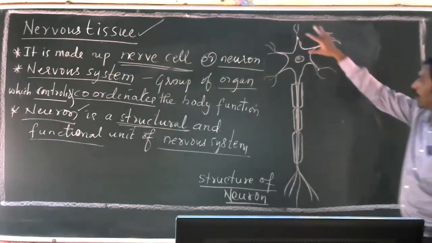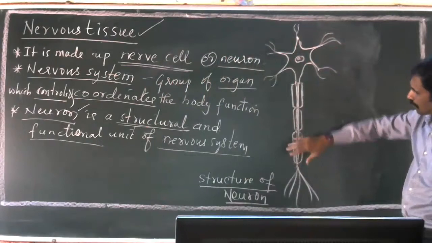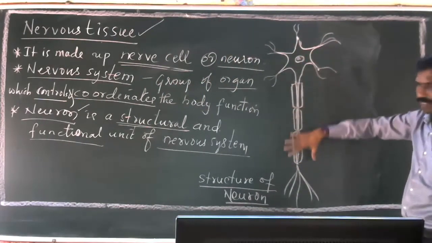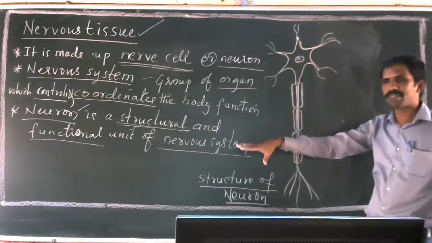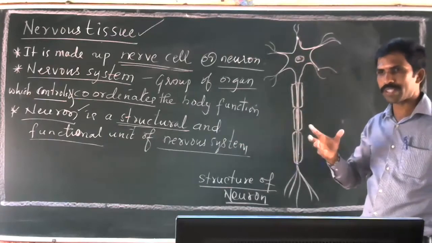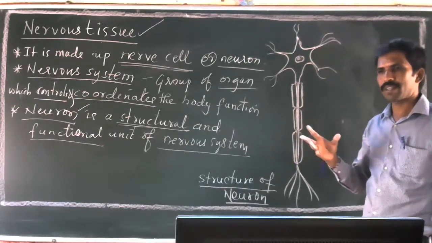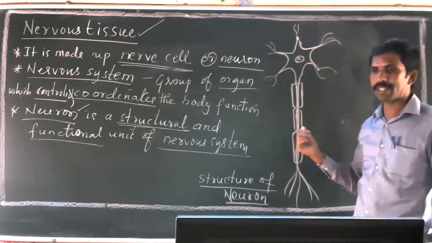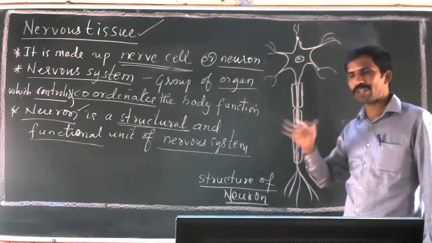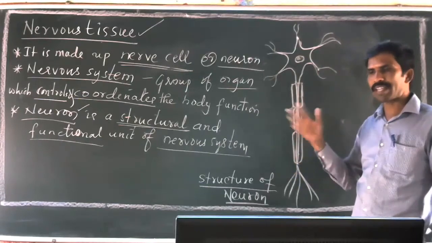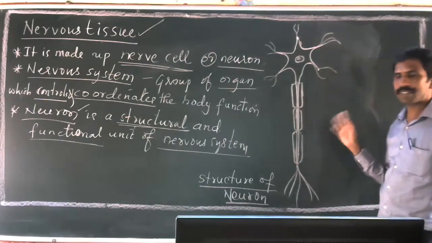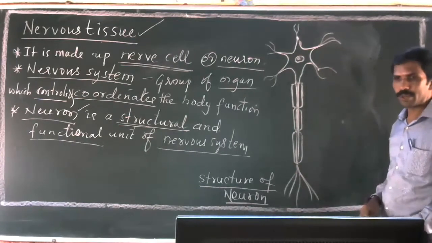You can see the shape of this nervous tissue or neuron is somewhat different. There are many types of cells present in the body with different shapes. Some are round, some are oval, some are star shaped, some are amoeboid shaped. Amoeboid means they do not have a regular shape. This is one type of cell present in the body, called a neuron.